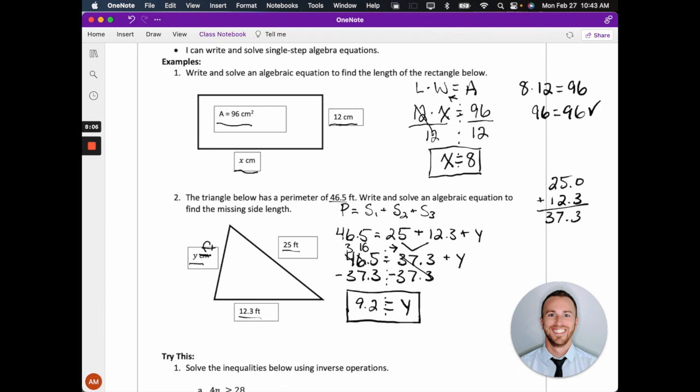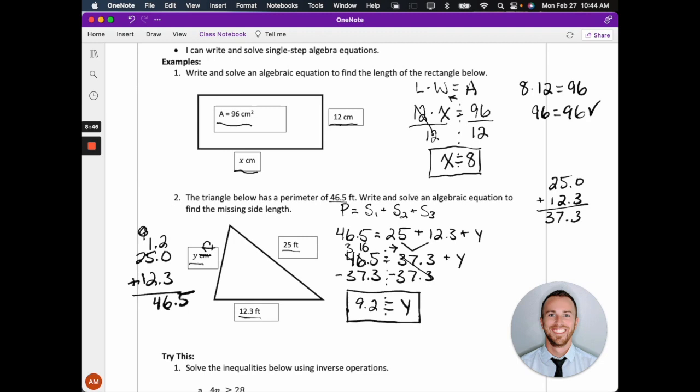All right, now if I take my value 9.2 and plug it back in and see, well, does that give me a perimeter of 46.5, right? Well, I know if I add the three sides together, it should be equivalent to 46.5, right? So I'm just going to go ahead and do that. I'm going to take 9.2, which was my new one that I got, and I'm going to add to that the 25.0 and the 12.3. And indeed, if you add those up together, you get the 46.5 that we needed to get in order to answer this correctly.